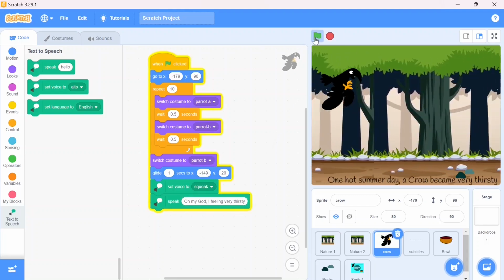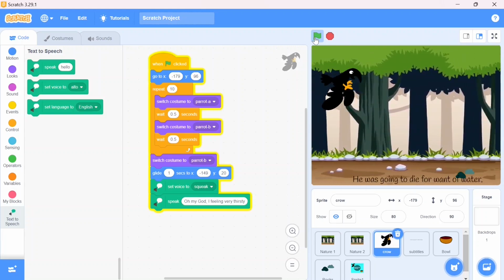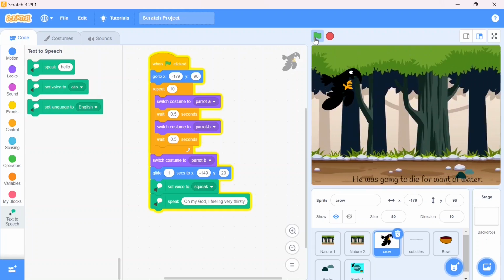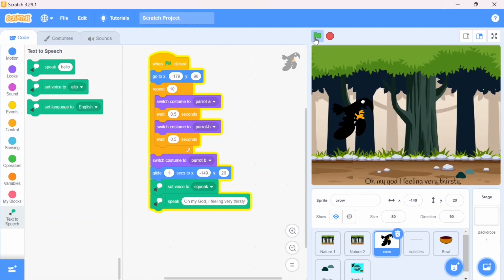One hot summer day, a crow became very thirsty. He flew in search of water. He didn't get anywhere. He was going to die for want of water. Oh my god, I'm feeling very thirsty.